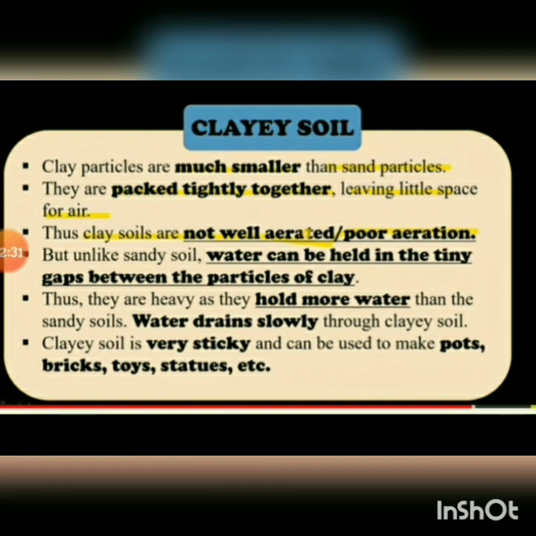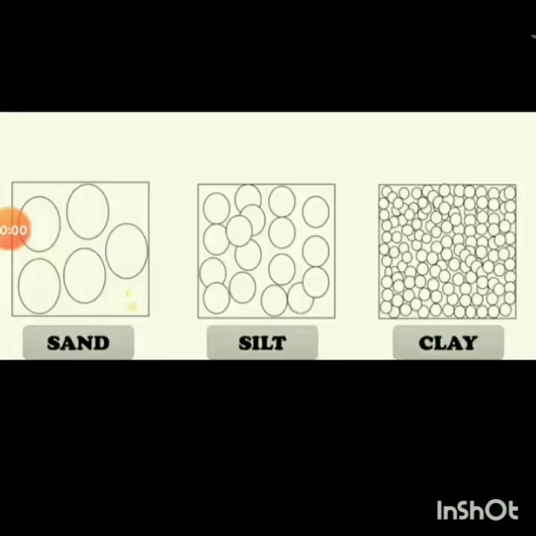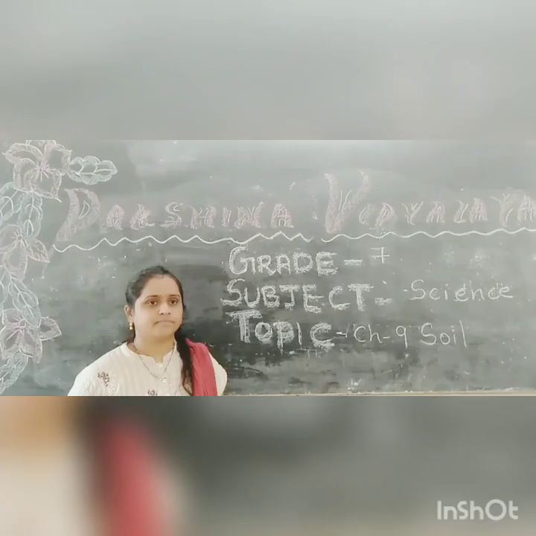Clay soil is very sticky and can be used to make pots, bricks, toys and statues, etc. Students, you can observe in this figure the sand, the silt and the clay, and how the particles are. The bigger the particles, the more aeration due to the gaps between them. Here the particles in clay are very small, so there will be poor aeration.